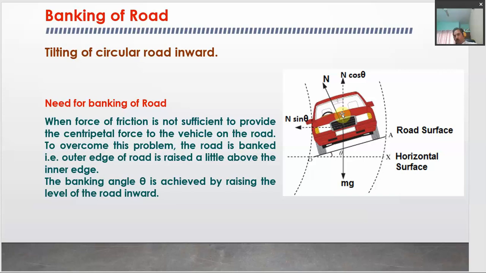So, now in this particular case, the car can safely take the turn on the road in a more easy way, or more safely, because of the less friction. The case of less friction comes whenever it rains or snows. So, in that case, the force of friction gets reduced. So, if the road is slightly tilted, it becomes easy for the vehicle to take the safe turn on the road.